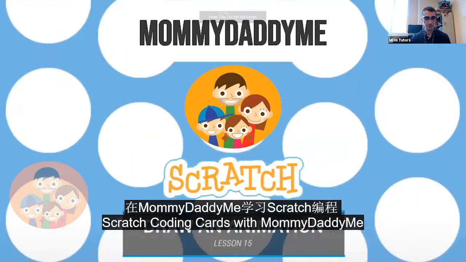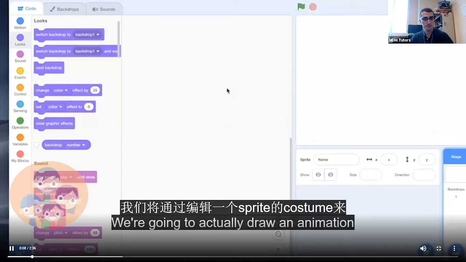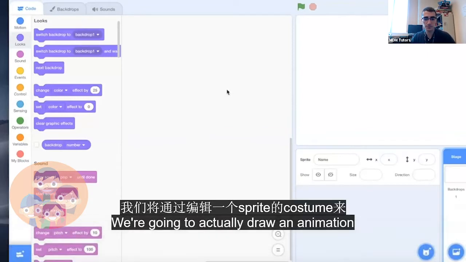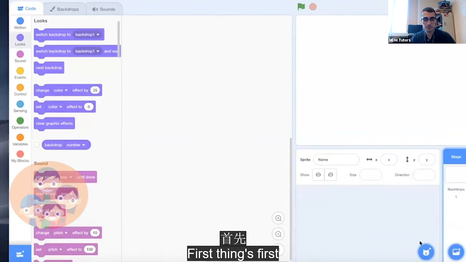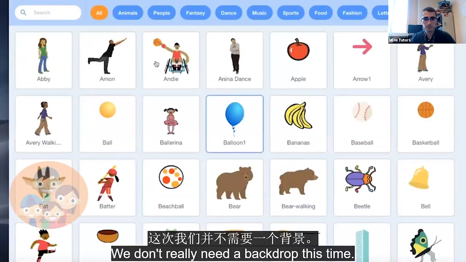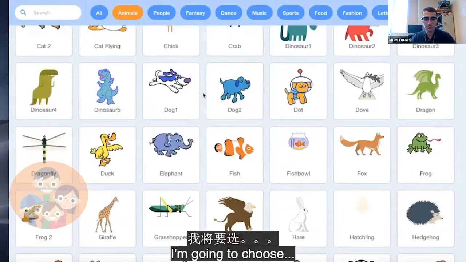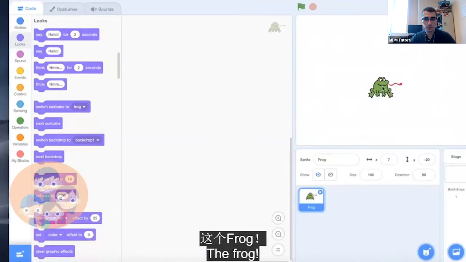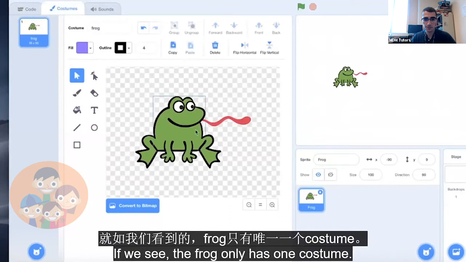Today's lesson is draw an animation. We are going to actually draw an animation by editing a Sprite's costumes. First things first, let's choose a character. We don't really need a backdrop this time. I'm going to choose the frog. Now, let's click the Costumes tab. If we see, the frog only has one costume.